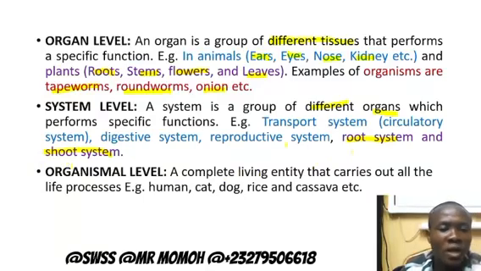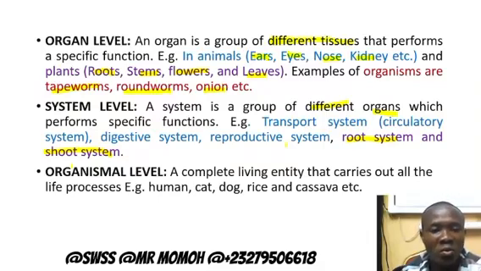The last one we have is the organismal level. We define an organism as a complete living entity that carries out all the life processes. Examples of organisms at the organismal level are human, cat, dog, rice, and cassava.